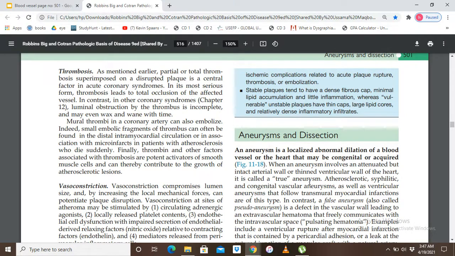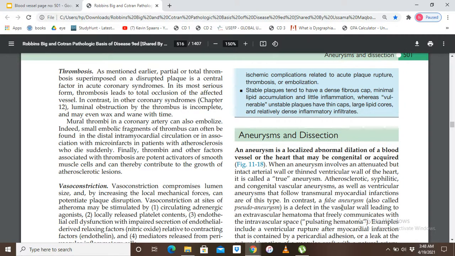For example, atherosclerotic, syphilitic, and congenital vascular aneurysm, as well as ventricular aneurysm that follow transmural MI, are of this type. These are all the examples of true aneurysm.